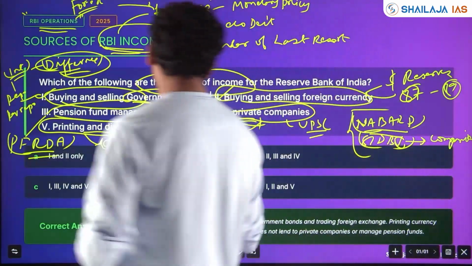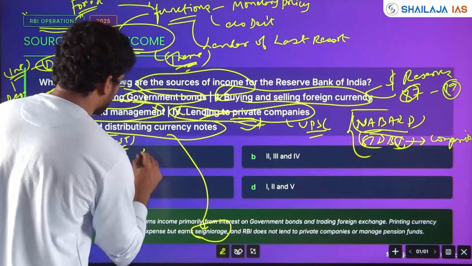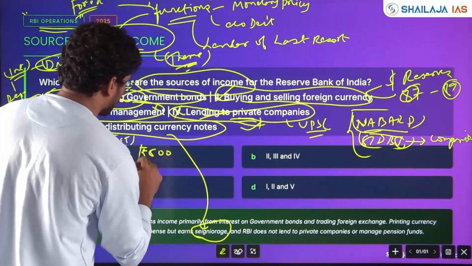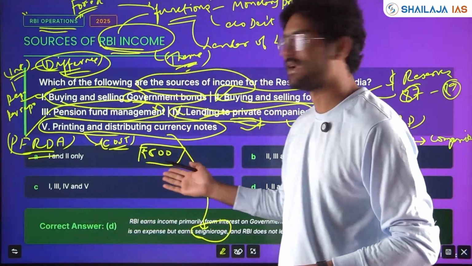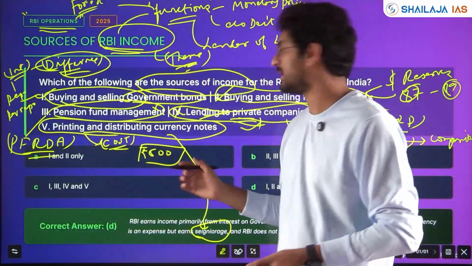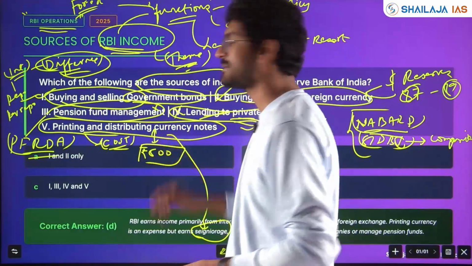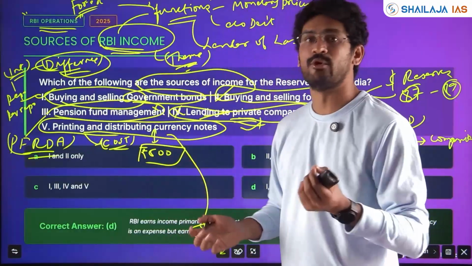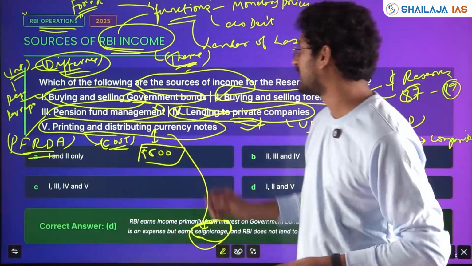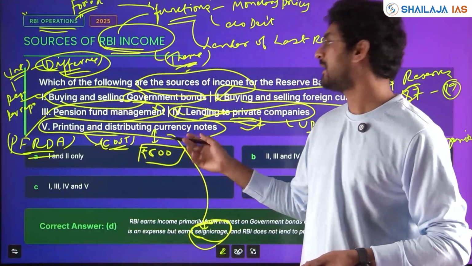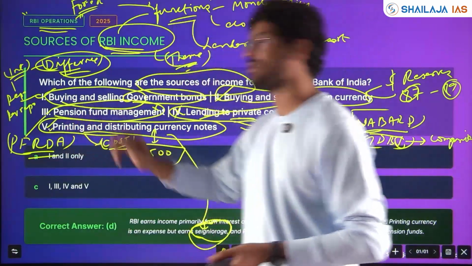For example, say a 500 rupee note. To print it, it doesn't cost 500 rupees, right? It might cost RBI somewhere 10-15 rupees. The difference between 15 rupees and 500 rupees, the 485 rupees, which is acting as seigniorage, acts as an income for the RBI under printing and distribution of currency notes.